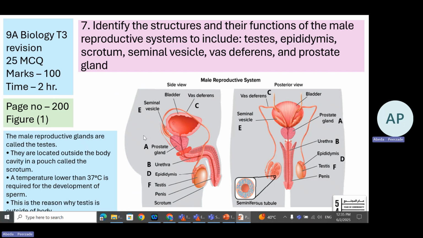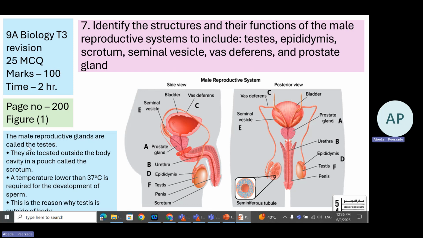Now, learning objective number 7: identify the structures and their functions of the male reproductive system, to include testes, epididymis, scrotum, seminal vesicle, vas deferens, and prostate gland. All right. So here also you should be able to identify different labels in the male reproductive system.